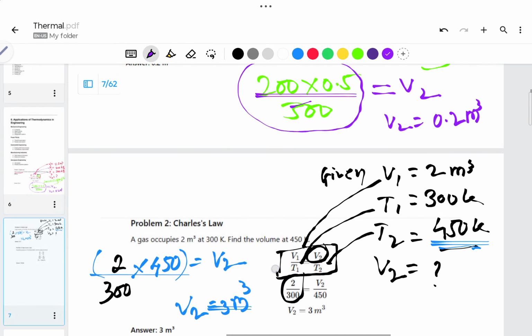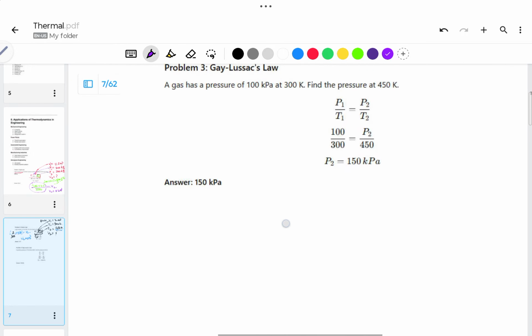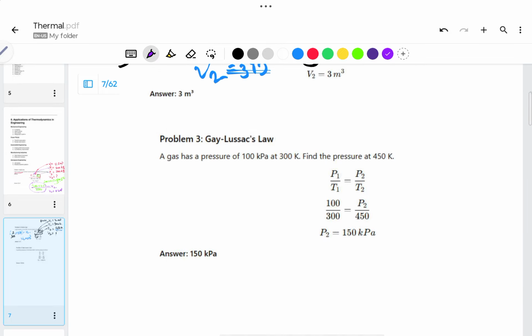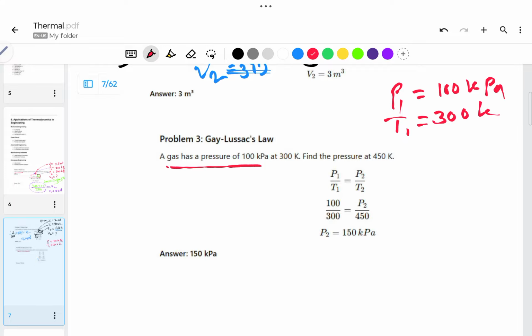Next problem, let us see on Gay-Lussac's law. Here they have given a gas with a pressure of 100 kilopascal, so I will say it is P1, 100 kilopascal, at a temperature of 300 Kelvin. The units have already been given in Kelvin.